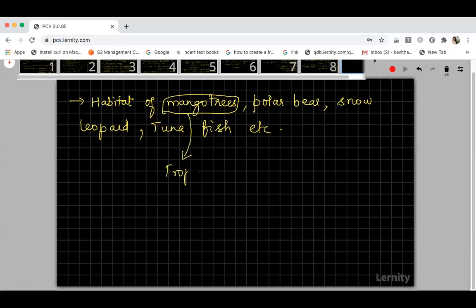Only in tropical and subtropical regions. You cannot grow mango trees in polar or temperate regions, because that temperature condition will not be suitable for the growth of mango trees.